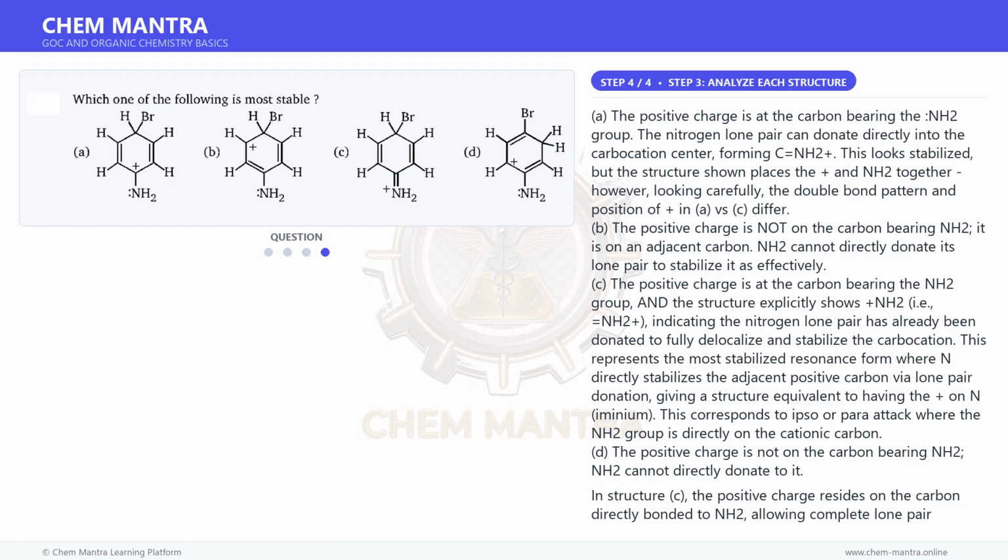Among all options, direct attachment of the nitrogen lone pair donor to the cationic carbon, as in C, provides the greatest stabilization. A may seem similar but the double bond connectivity and position of the cation differs such that direct N lone pair donation is not depicted as complete. B and D have the plus charge on carbons not directly bonded to NH2, so NH2 cannot donate its lone pair directly to the cationic center.